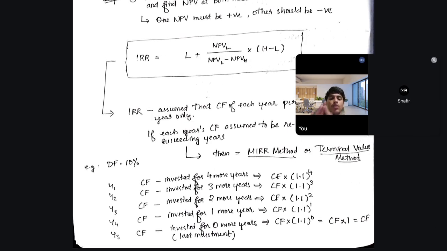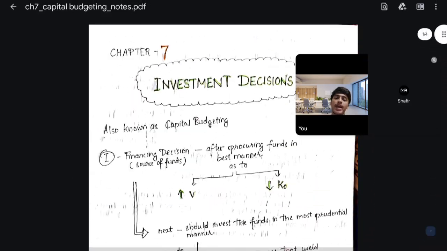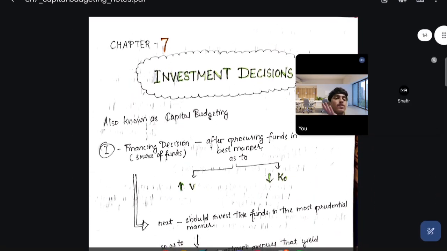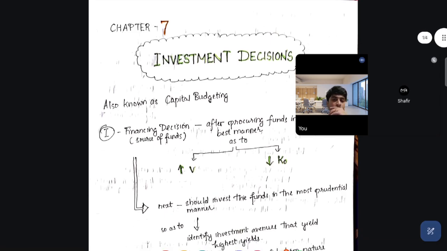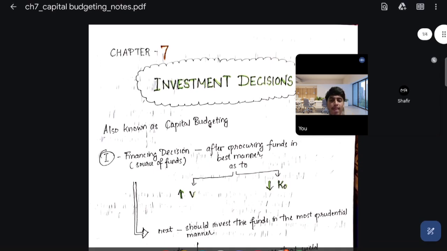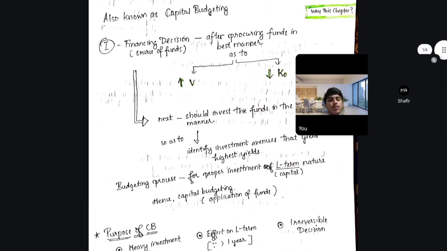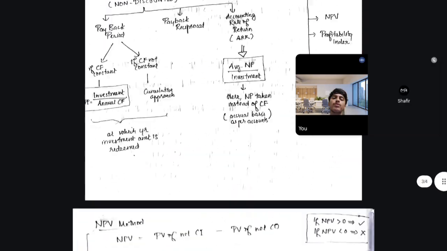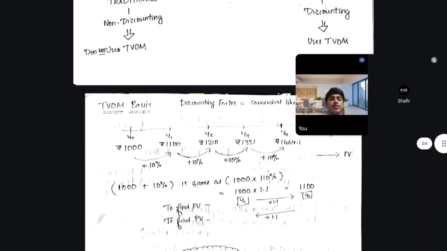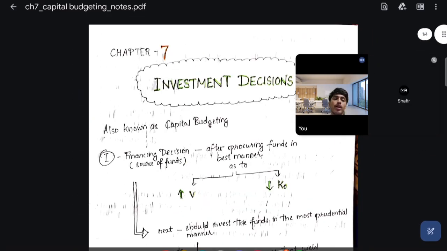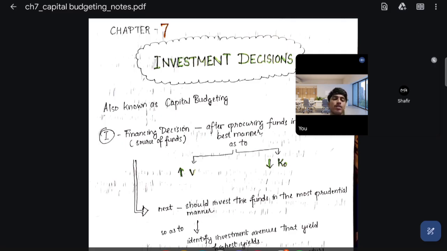Okay, so till now we have completed the entire investment decisions. We have taken 1 hour. I thought I would complete it sooner, but we have taken 1 hour. Nonetheless, we have explained all the concepts in a very concise manner and in the best manner.